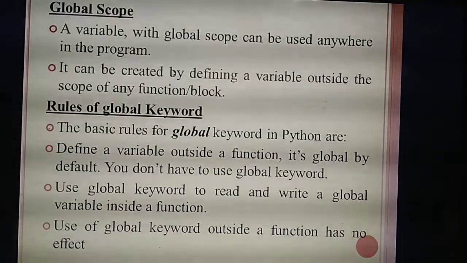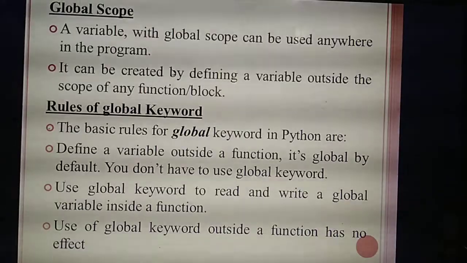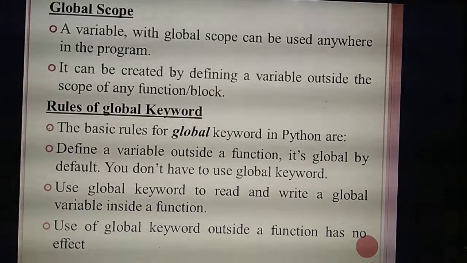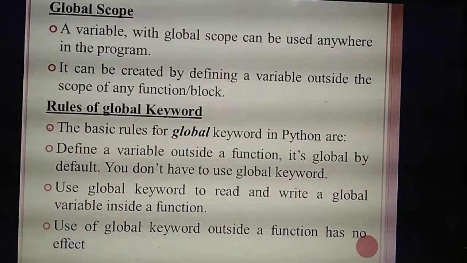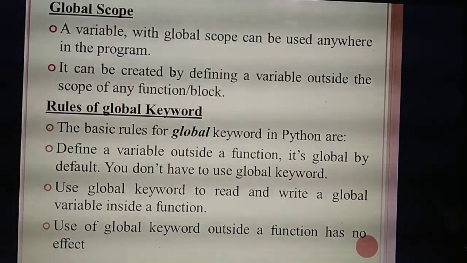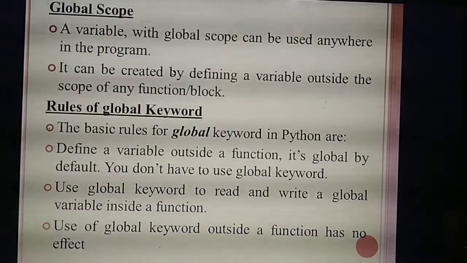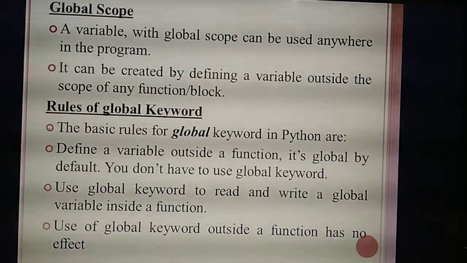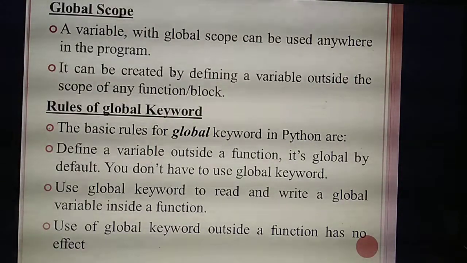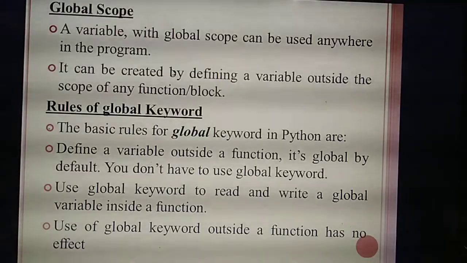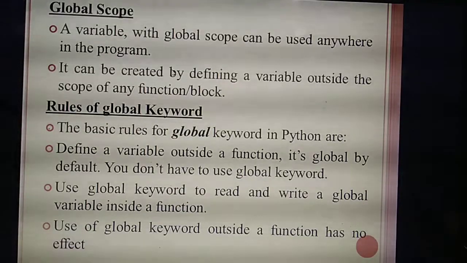So next thing is global scope. In this chapter they have given only 2 scopes, local scope and global scope. Global scope is different from local scope, just opposite. In global scope you can access the variable anywhere in the program. Inside the function you can access, as well as outside the function.